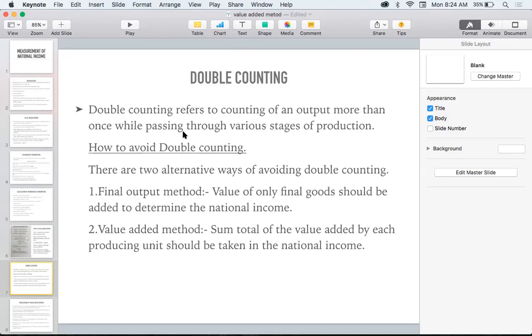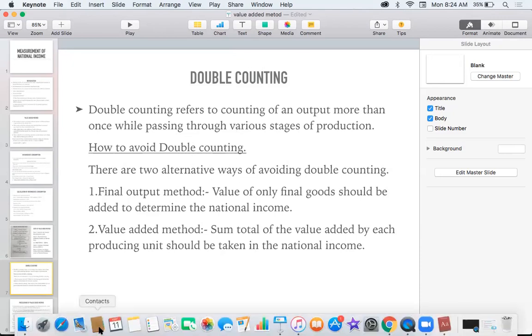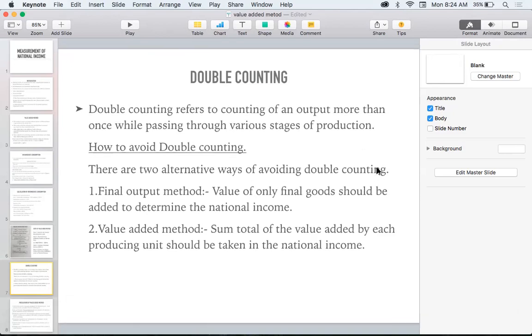Three steps are involved in the production of bread. First, the farmer is selling the wheat to the miller for 500 rupees, and the miller is changing it to flour and selling it to the baker for 700 rupees, and the baker is making it into bread and selling it for 1000 rupees. So, if we are counting all of this, I want to write and show that. That's why I'm checking, one second, wait. I'll write and show you that.